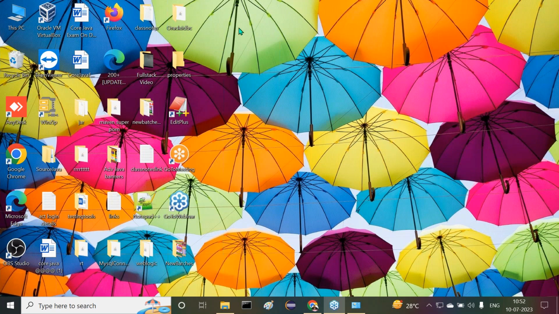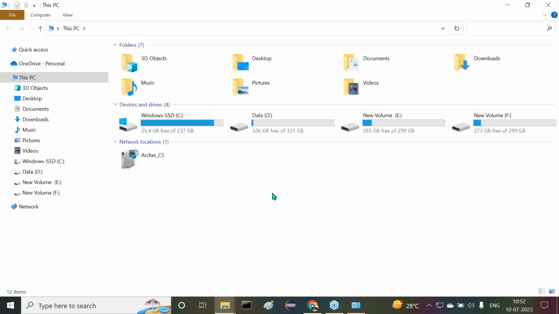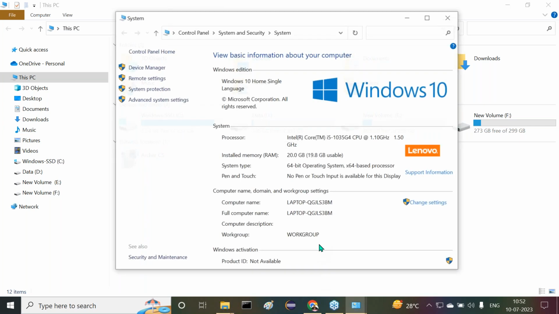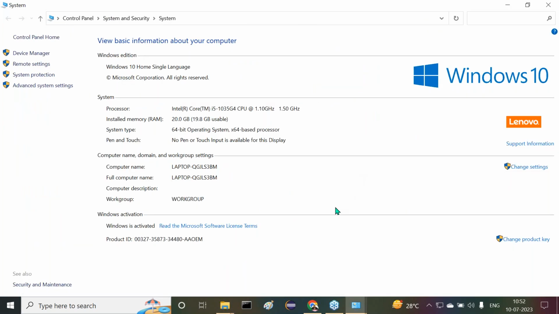So for that purpose, what do we have to do? Observe carefully. This PC, open it. Right click, Properties. There, what are we able to get? See this one. What is my version here now? Windows 10 is my operating system. Windows 10 Home, Single Language. That's okay. Here, observe this point exactly: System type. What is my system type now? 64-bit operating system, x64-based processor.